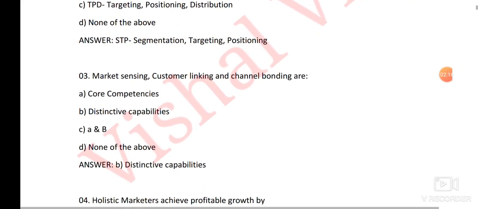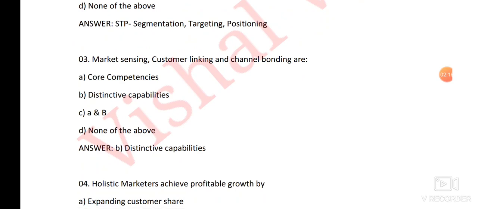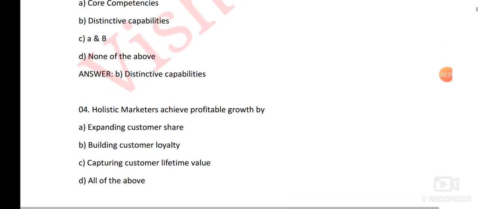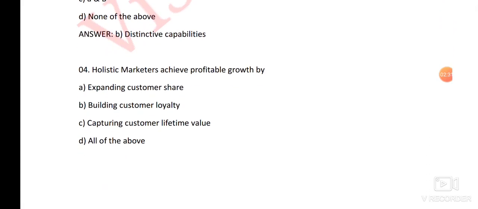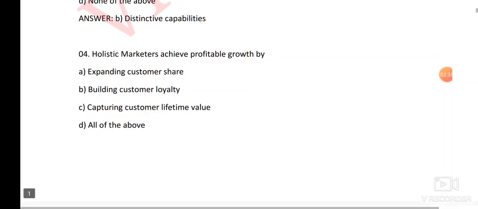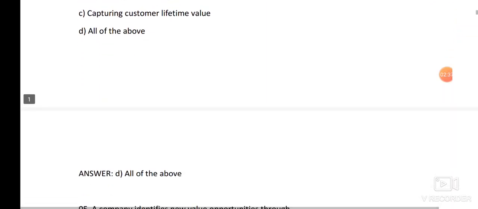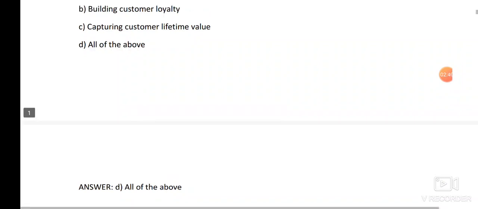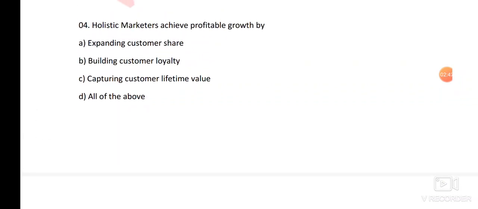Next question is, market sensing, customer linking and channel bonding are. Then the right answer is option number B, distinctive capabilities. Next question is, holistic marketers achieve profitable growth by. Here the right answer is option number D, all of the above. That means expanding customer share, building customer loyalty, capturing customer lifetime value.